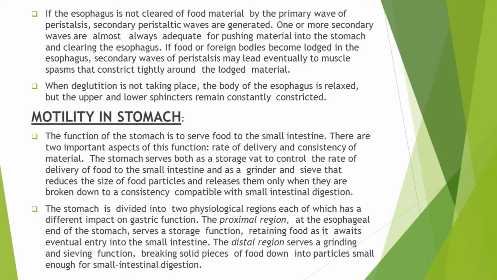But if food or foreign bodies become lodged in the esophagus, then secondary waves of peristalsis may lead to muscle spasm, and this spasm will constrict around the lodged material, and in this way the whole esophagus will be completely cleared of the food materials.